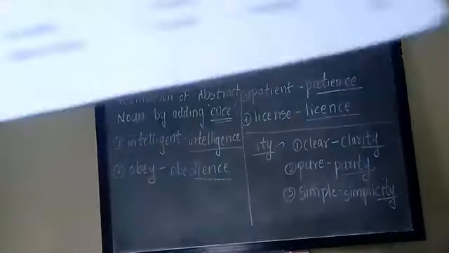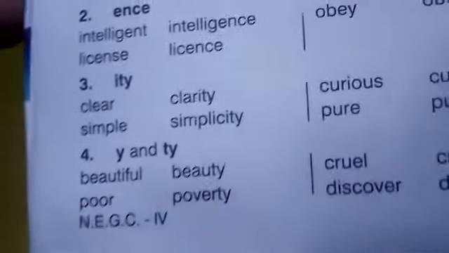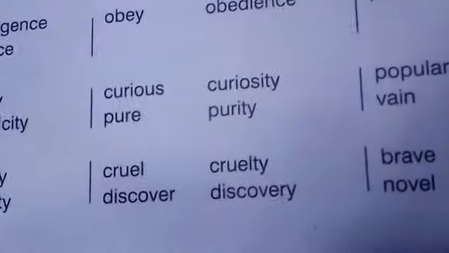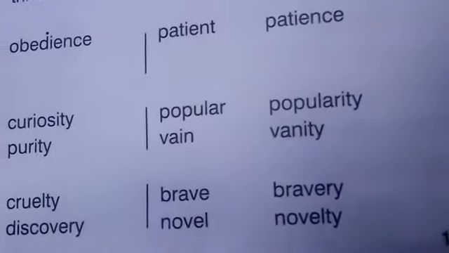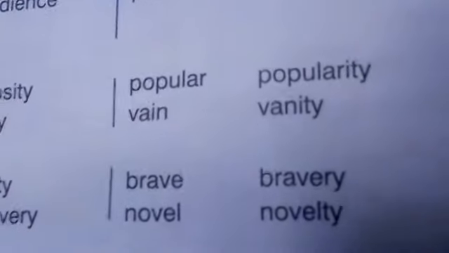Some I have taken and some are in the book. We will read here. Can you see? Clear, clarity. Curious, curiosity. Popular, popularity. Simple, simplicity. Pure, purity. Vain, vanity.